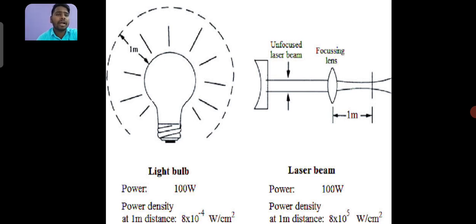Here are diagrams of a light bulb and a laser beam, where the laser beam is unfocused, and a focusing lens. The diagram shows the light bulb of power 100, and the power density of the light bulb at 1 meter distance is 8 × 10^-4, and the laser beam of power 100 has a power density at 1 meter distance of 8 × 10^5.